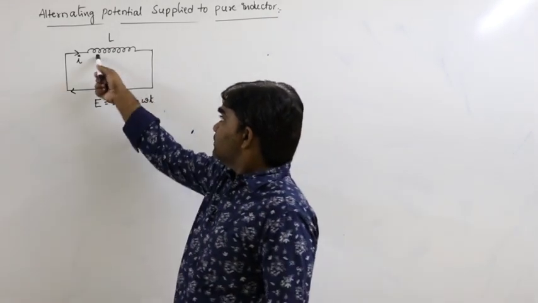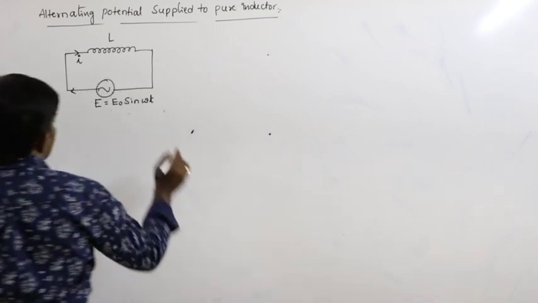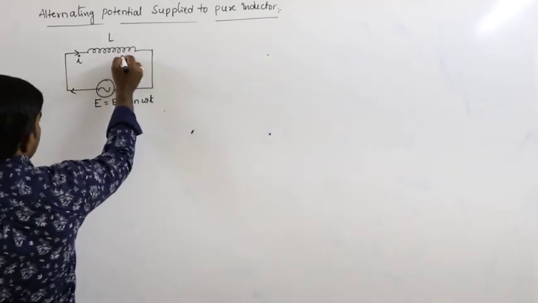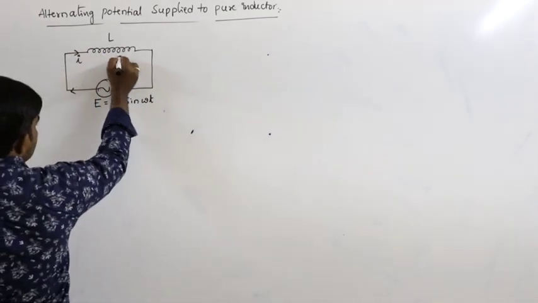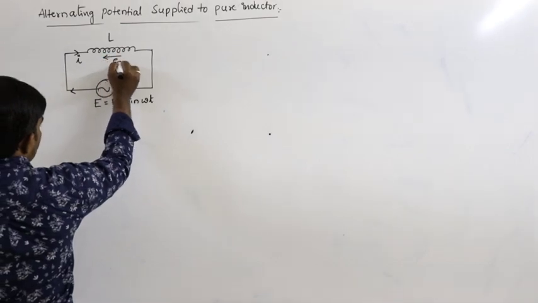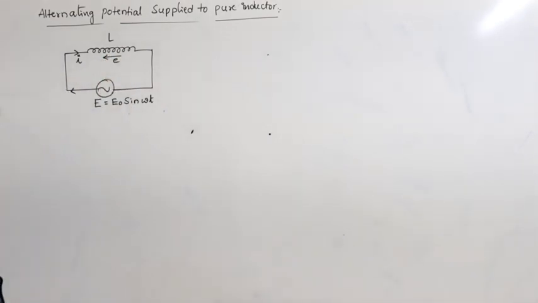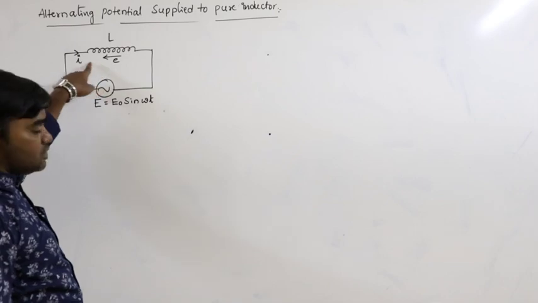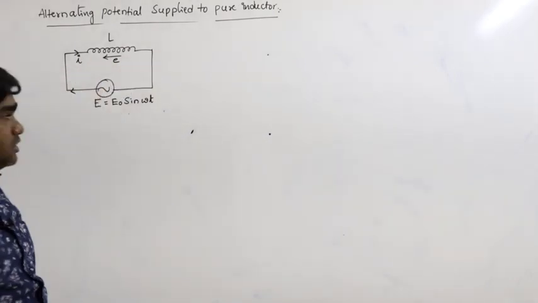So what is the EMF developed here? What is the direction? This is the direction of current and this is the direction of induced EMF. Induced EMF does not allow the current to pass through it.